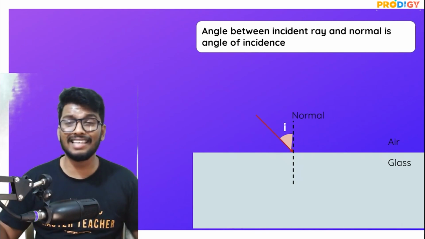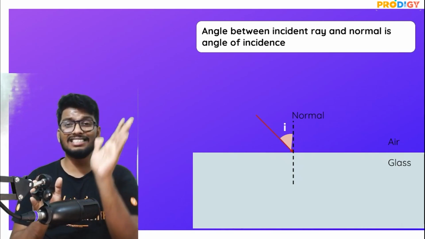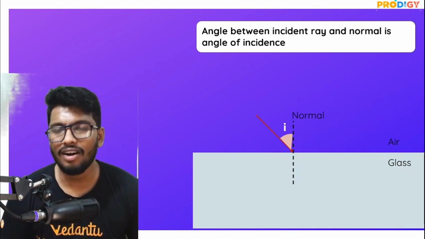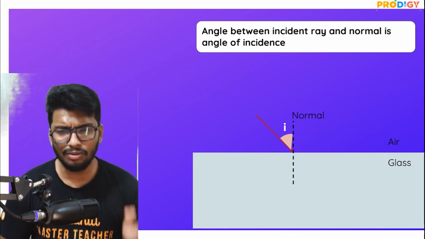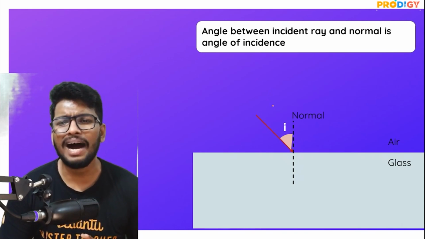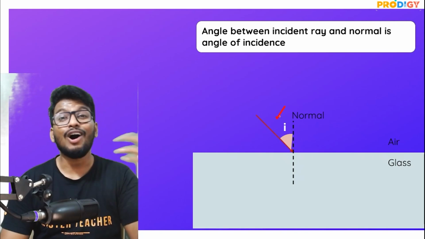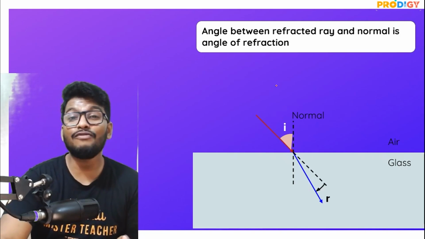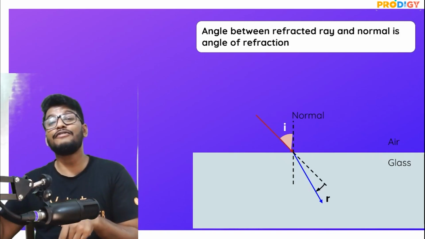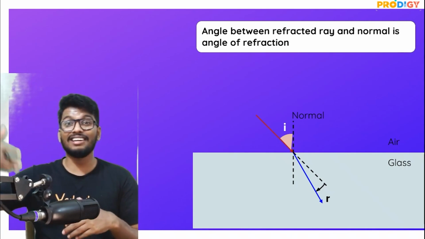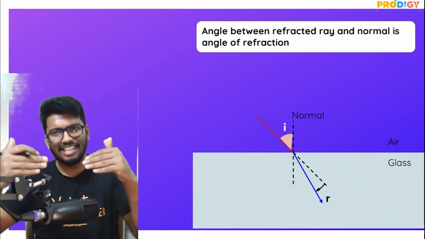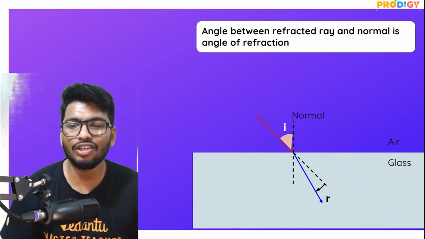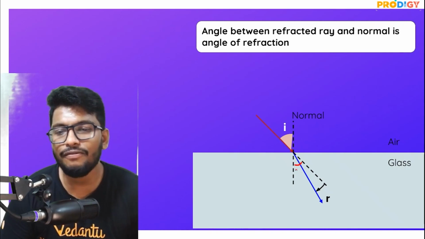It is generally represented by the letter small i. On the other hand, the angle formed between the normal and the refracted ray, the ray of light that undergoes refraction and changes its path, is called the angle of refraction.